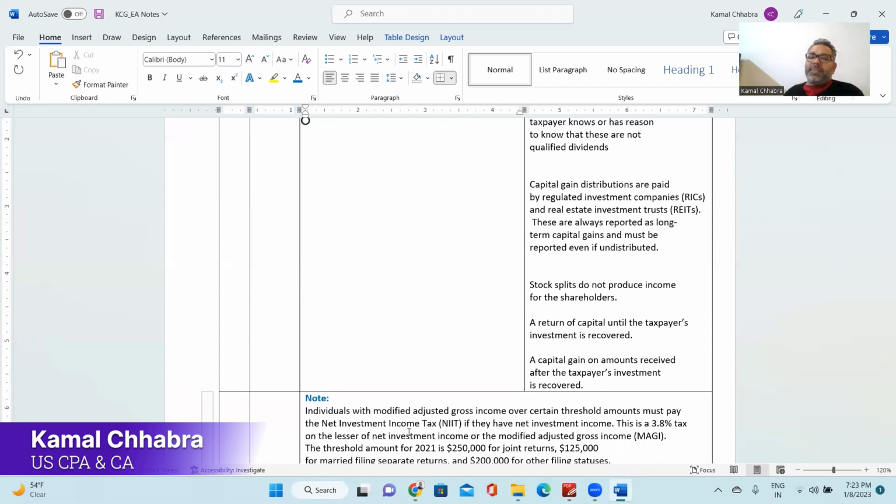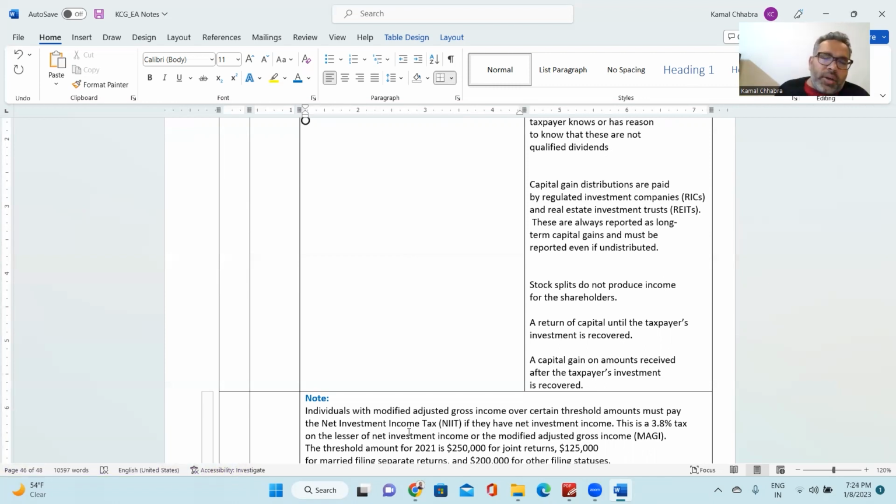Next one is stock split. It does not produce income for the shareholder. For example, earlier you had one share of $100 each, now the company has split that into 10 shares of $10 each. That has not resulted in any dividend. It is just a stock split. Hence, it should not be considered as dividend income. Second last one is a return of capital until the taxpayer's investment is recovered.